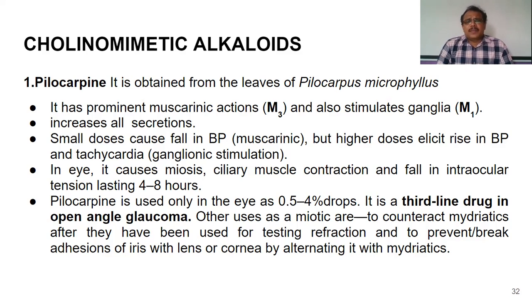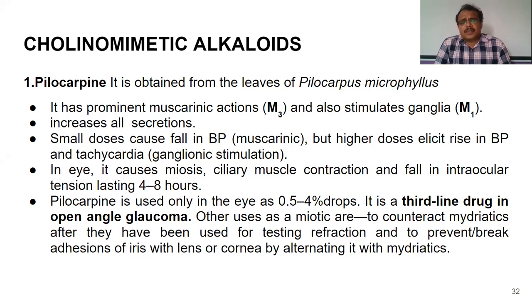So, for example, cholinomimetic alkaloids are of three different types. They are pilocarpine, muscarine, and arecoline. Of which pilocarpine is obtained from the leaves of Pilocarpus microphyllus. From the leaves of this plant, pilocarpine alkaloid is obtained, and it acts mostly on M3 receptors, but it can also act on M1 receptors.